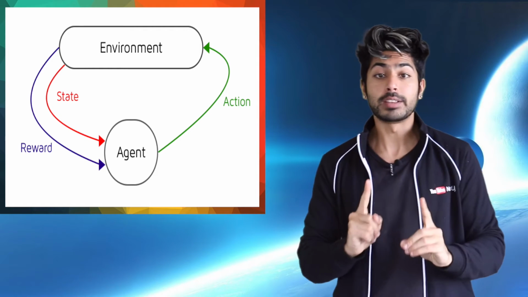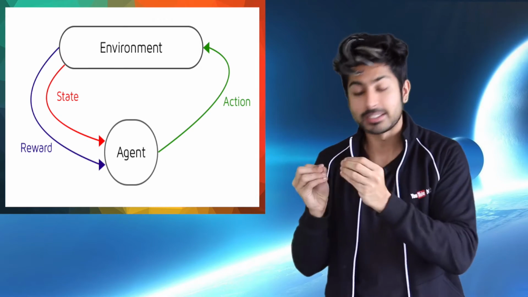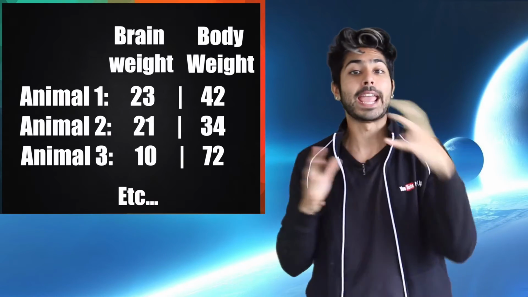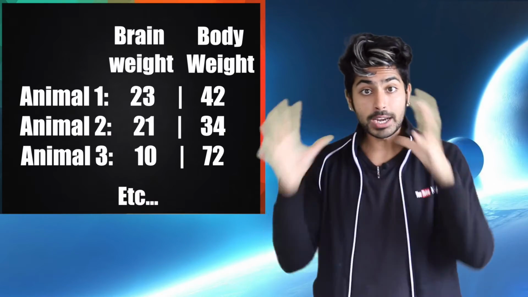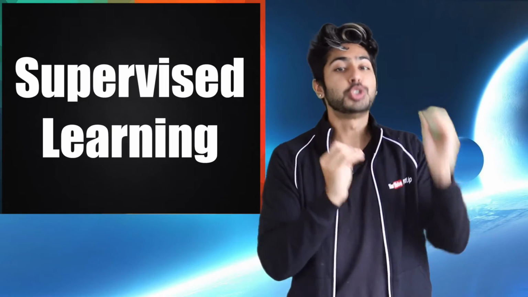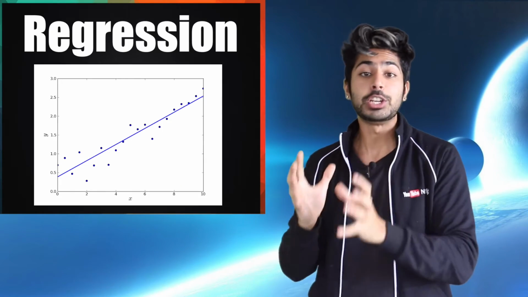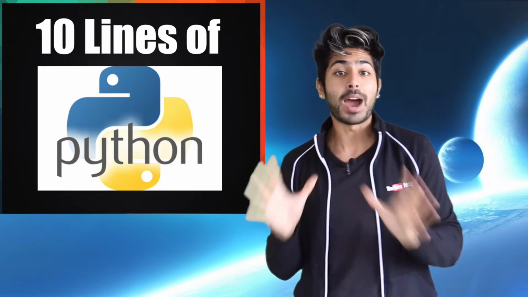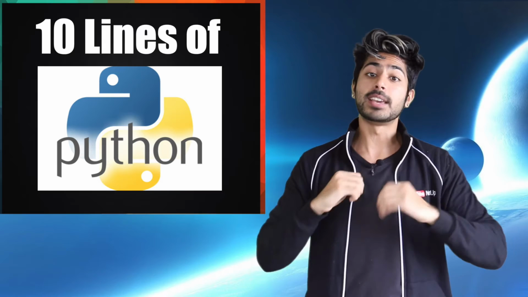Unlike the other 2 learning styles, reinforcement learning is linked to the idea of interacting with an environment through trial and error. So I've got a data set of measurements of different animals, and we want to predict an animal's body weight given its brain weight. Since our data is labeled, this will be a supervised approach, and the type of machine learning task we'll perform is called regression. We'll write out a 10-line Python script to do this, and I'll explain things as we go.